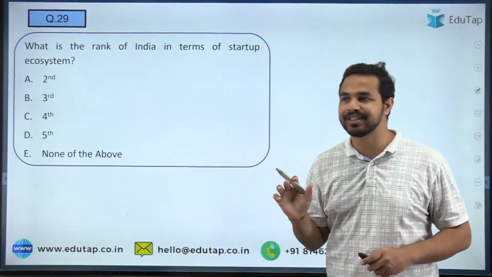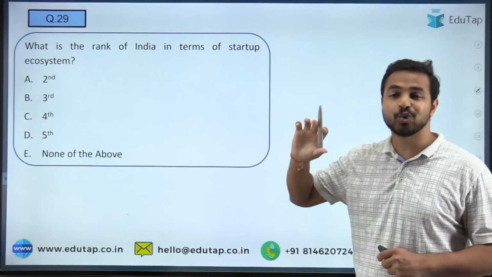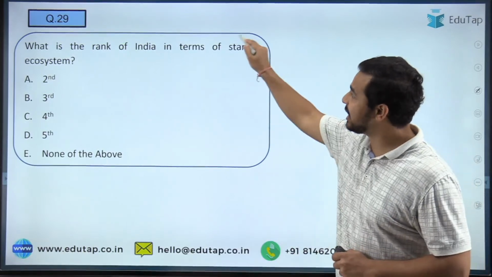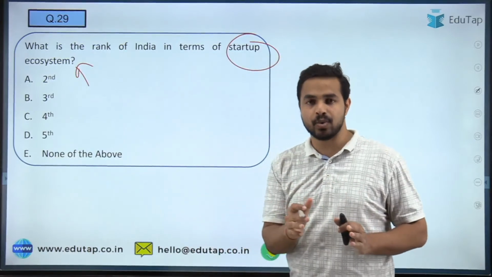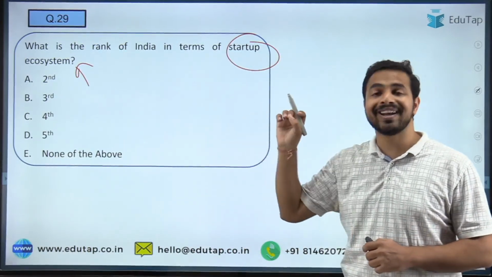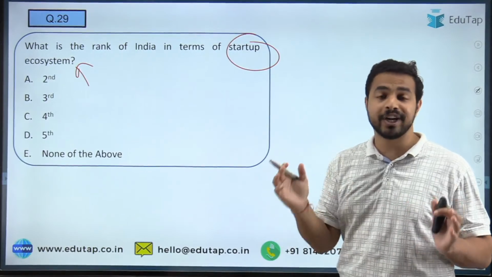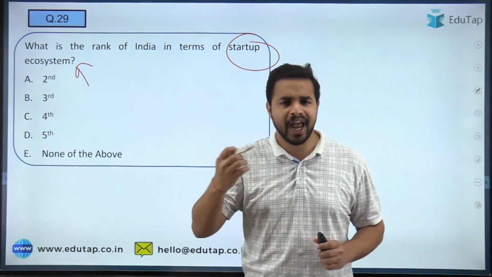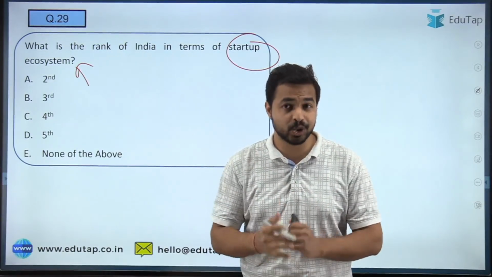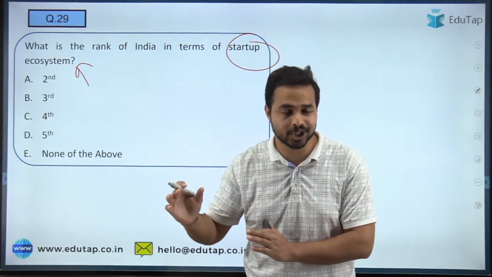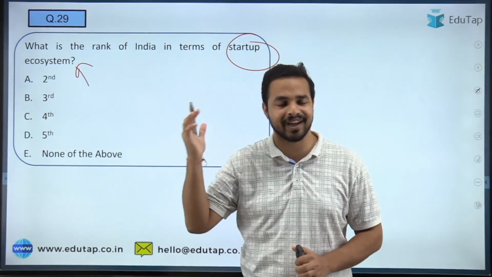Let's move on to the next question, and the next question you are required to tell me that what exactly is India's rank in terms of startup ecosystem. तो startup ecosystem की जब मैं बात करूं तो आपको मुझे बताना है कि what exactly is the India's rank. We all know that right now government of India is basically encouraging the creation of the startups. startups को बहुत ज्यादा प्रमोट किया जा रहा है. तो अब startup के अंदर उस ecosystem के अंदर इंडिया की रैंक क्या है, that is what you are required